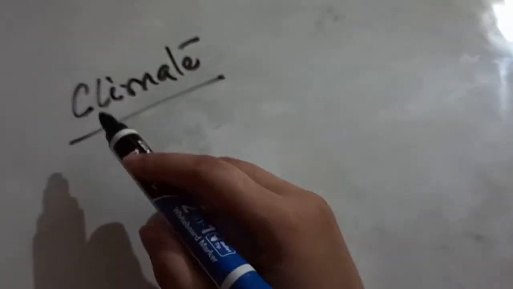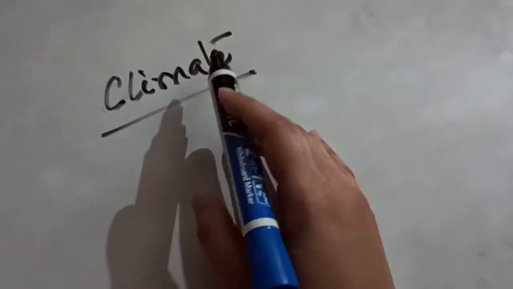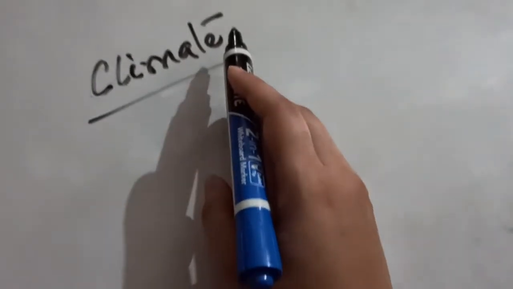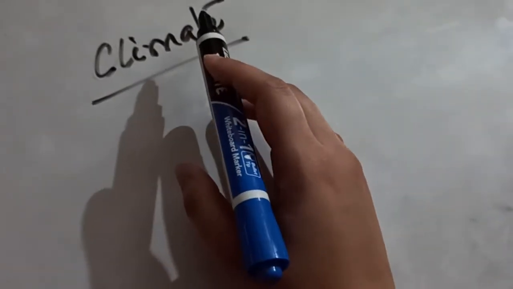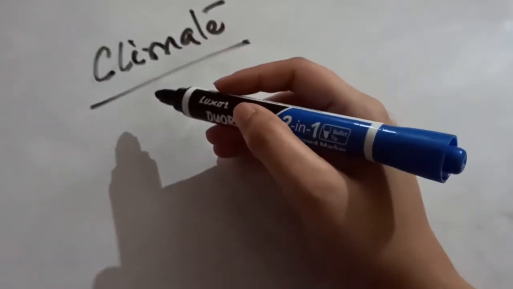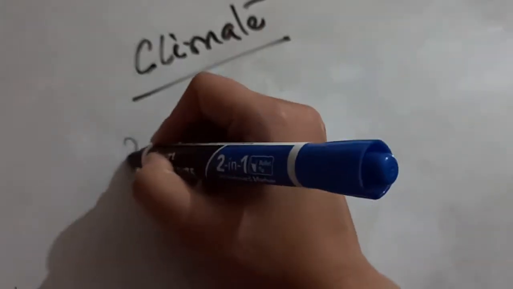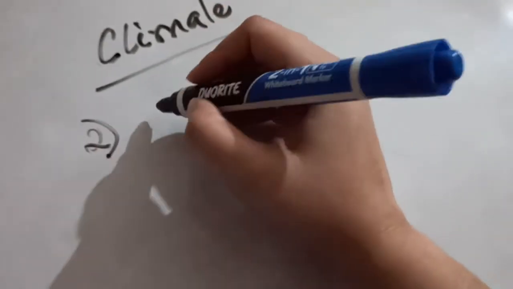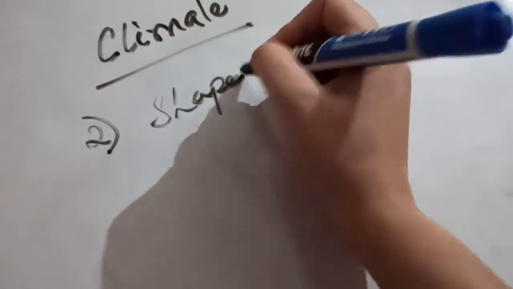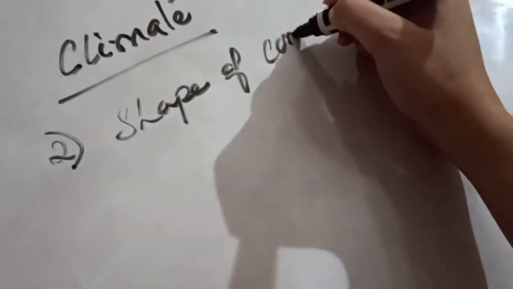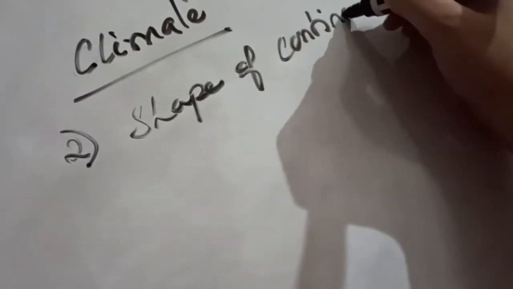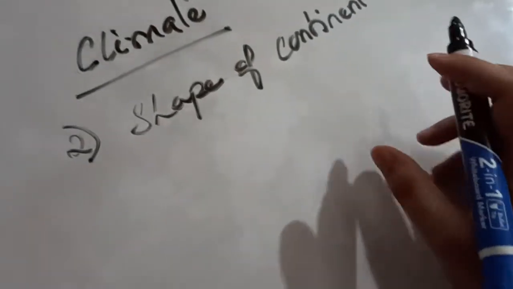In this video I am going to continue with the climate portions of North America. In the last video I explained the different latitudes and the controlling factors, and then I explained the latitudinal point. Next, in this video I am going to explain the shape of the continent, meaning how the shape of the continent is influencing the climate of North America.